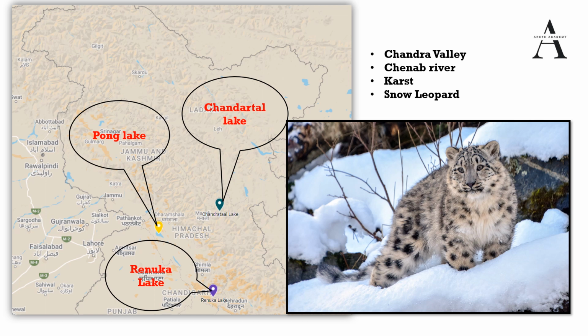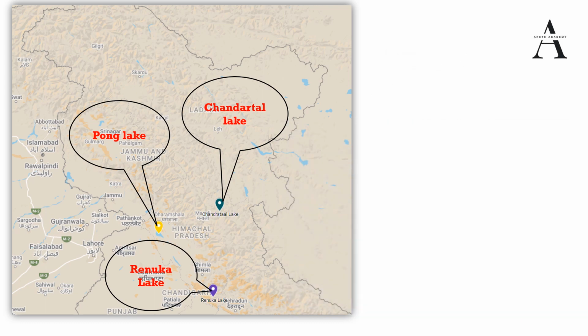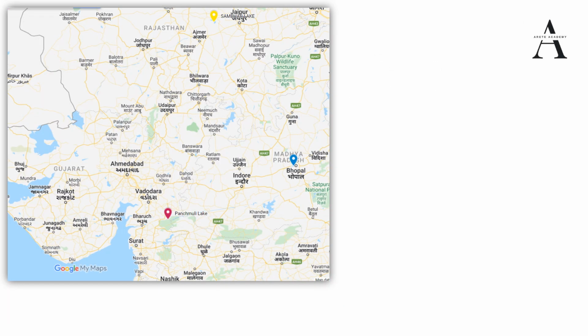That's why we keep discussing it, and we have a project going on snow leopard as well for the conservation. So that is the importance of snow leopard. Next, these are the important lakes from Himachal Pradesh. Now we will have a look at the lakes which are from Rajasthan.